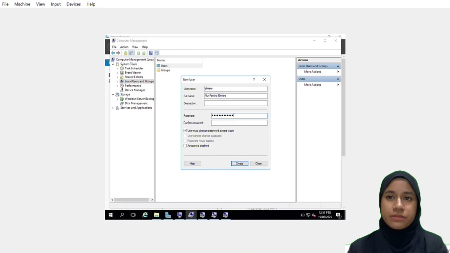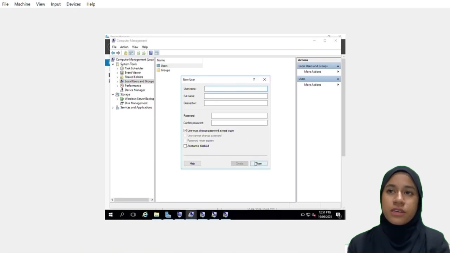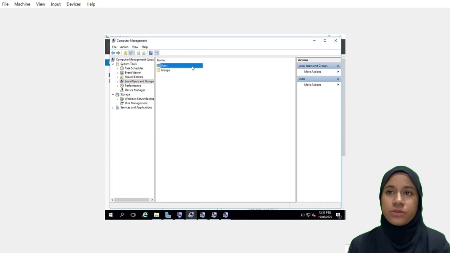Confirm the password. Click Create. Click User and the new user account will appear.